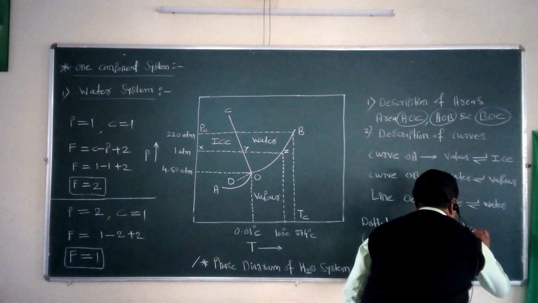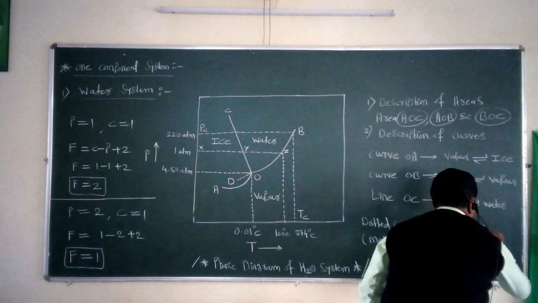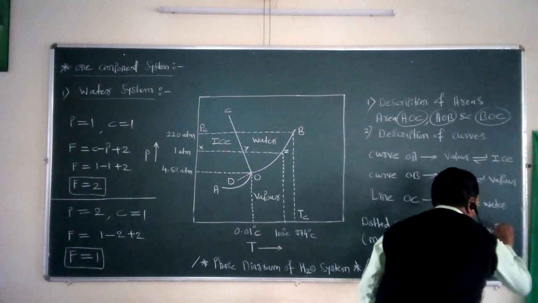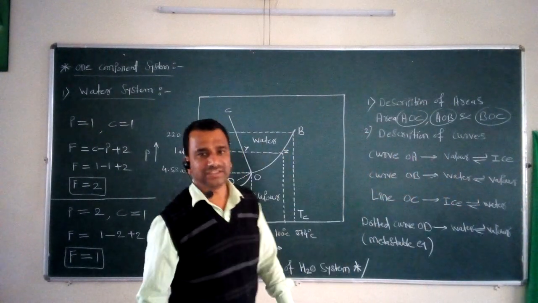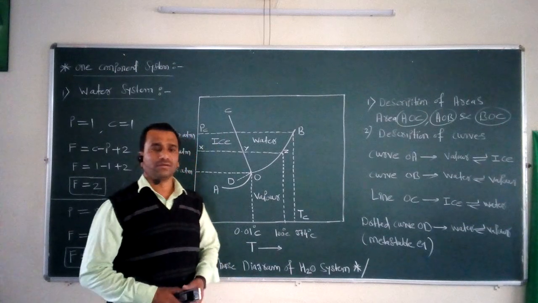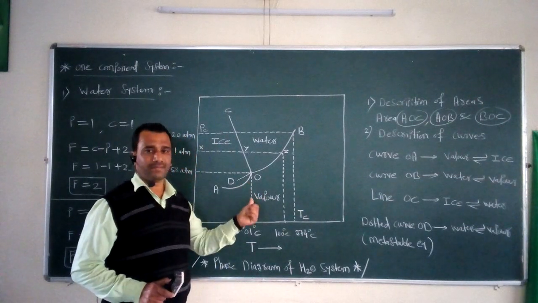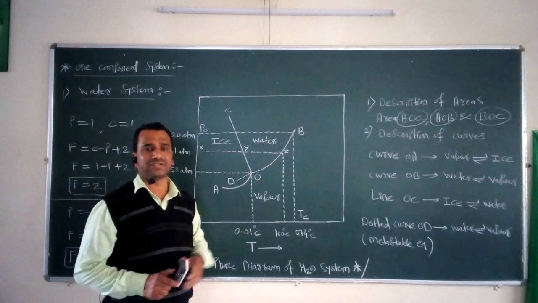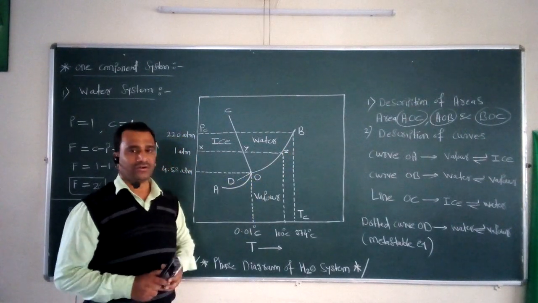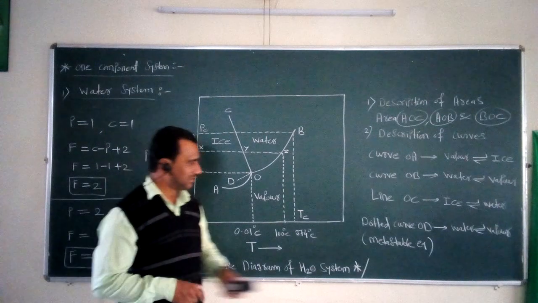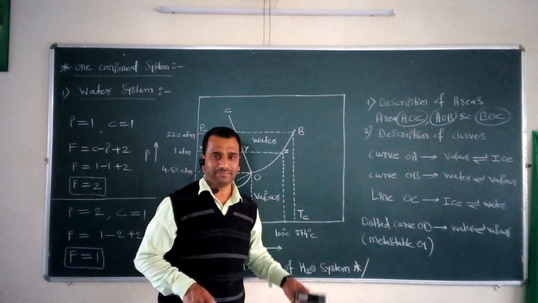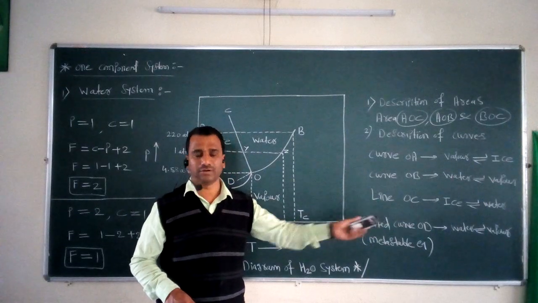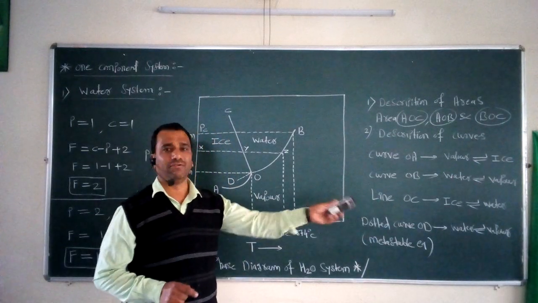So this dotted curve OD is called the extension of the curve BO, and along this curve OD one equilibrium is present, called the metastable equilibrium between the water phase, that is the liquid phase of a particular water system, and its vapor phase.